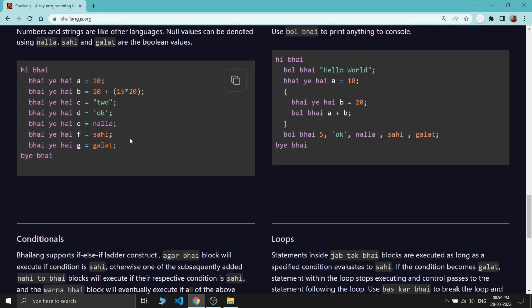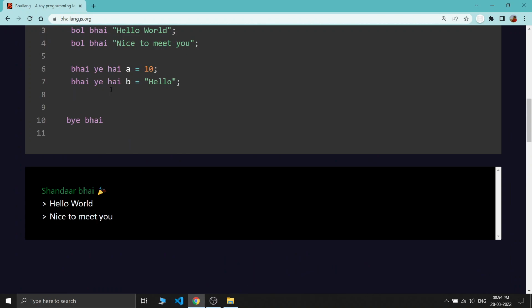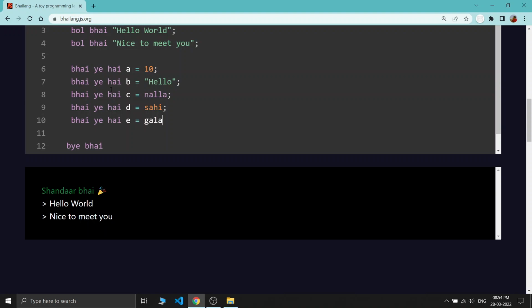So write bhai ye hai c, which is nulla. This is actually funny. Bhai ye hai d, which is sahi, and bhai ye hai e, which is galat.